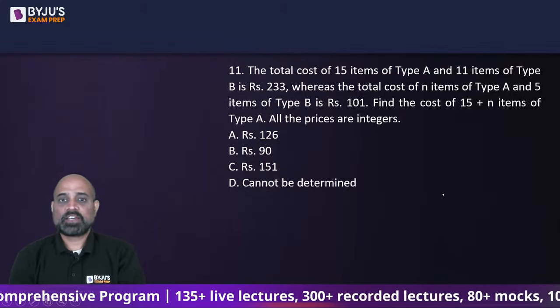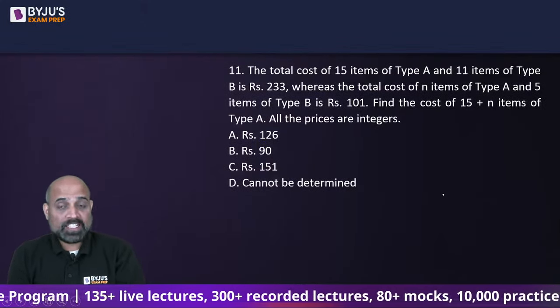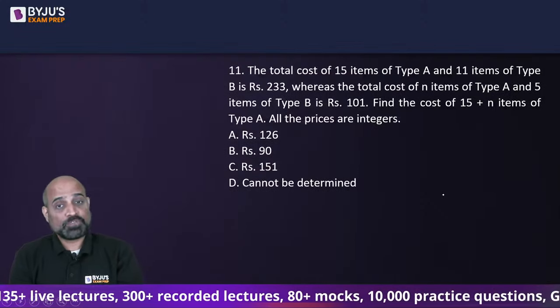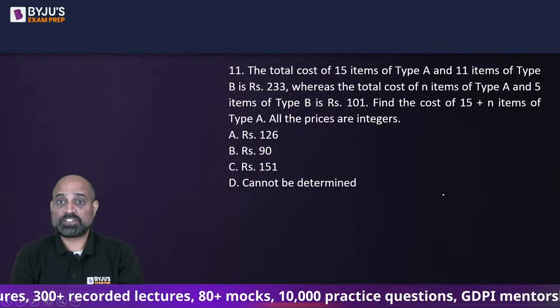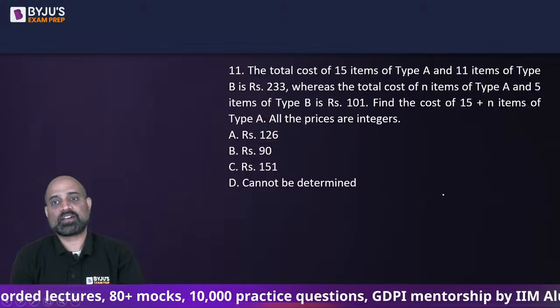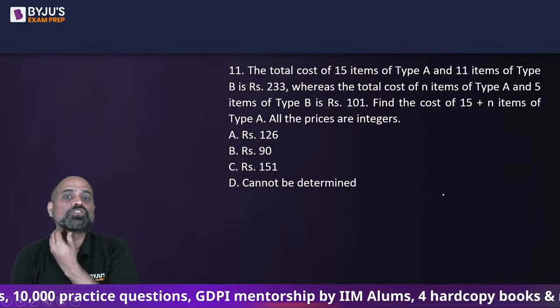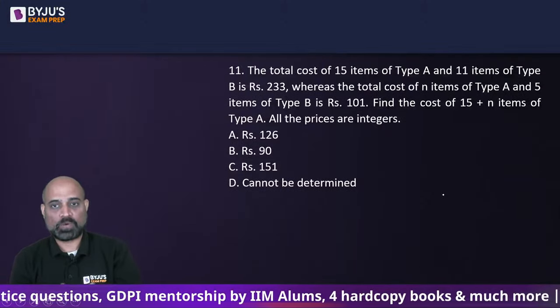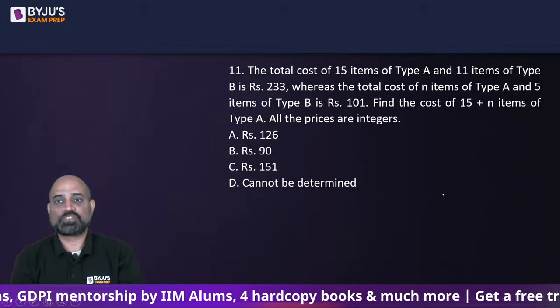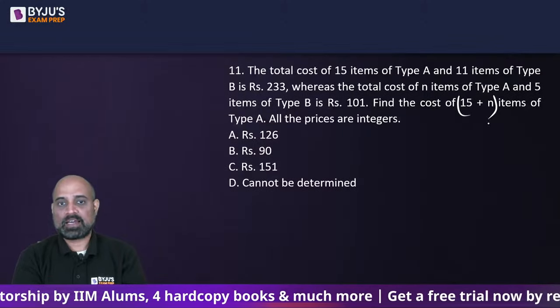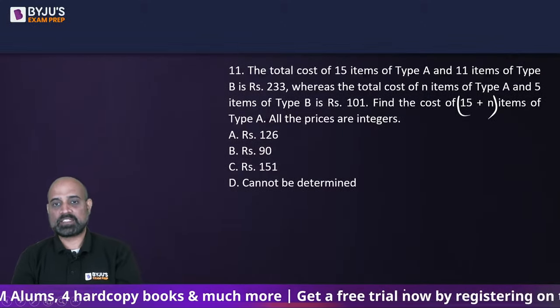Next, the total cost of 15 items of type A and 11 items of type B is 233, whereas the total cost of n items of type A and 5 items of type B is rupees 101. Find the cost of 15 plus n items of type A. All the prices are integers.